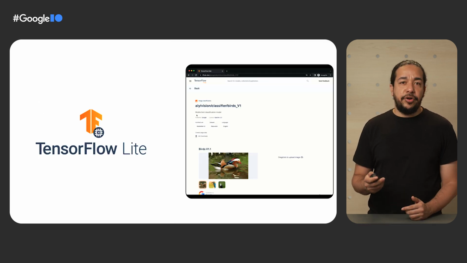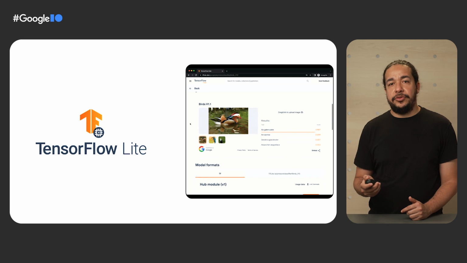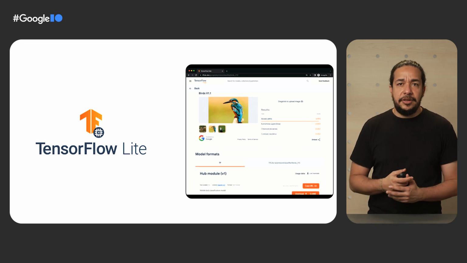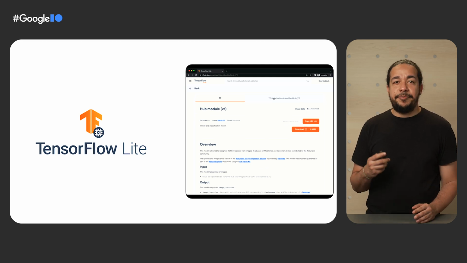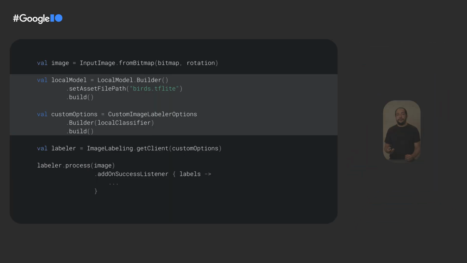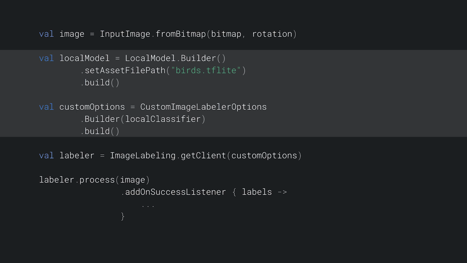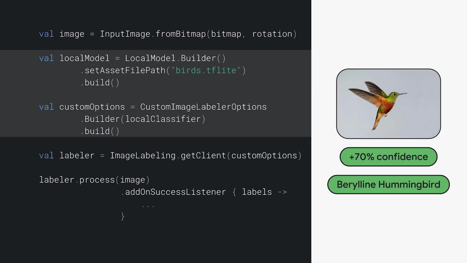Let's try searching for birds and filtering by TF-Lite models. Look, we are very lucky here. There is a model already converted to TensorFlow Lite that's specific for bird recognition. Now let's go back to that same code from earlier, but now loading the model from TensorFlow Hub. We also have to change the default options to use the downloaded model. With that, we'll get a 70% confidence that the picture contains a hummingbird, which is correct.